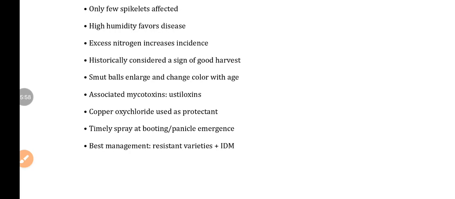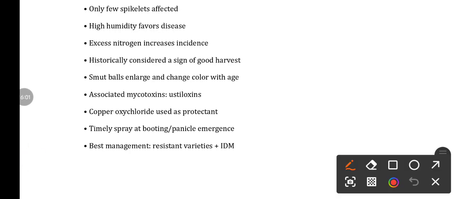Then the smut balls enlarge and change color with age. Initially they are greenish to yellow velvety; later they convert to dark brown or blackish color. The associated mycotoxin is ustiloxin. Remember, this is very important. The fungicide used for management of false smut is copper oxychloride, which is a protectant fungicide.